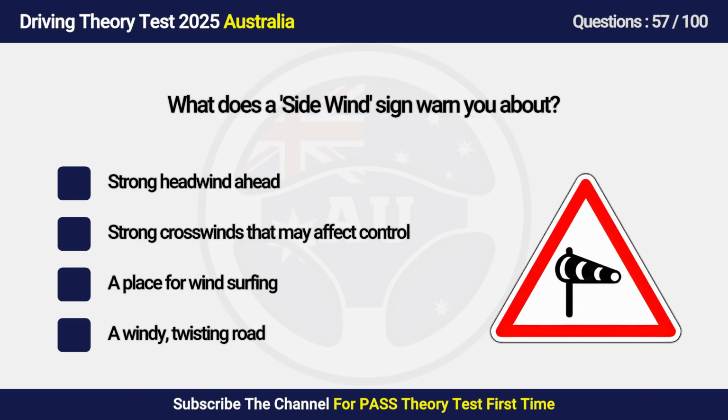A. Strong headwind ahead. B. Strong crosswinds that may affect control. C. A place for windsurfing. D. A windy, twisting road.